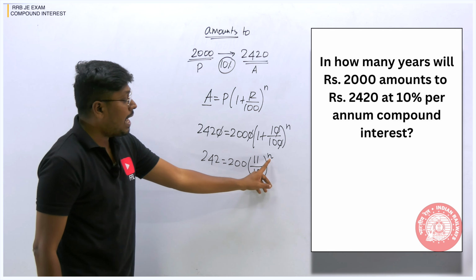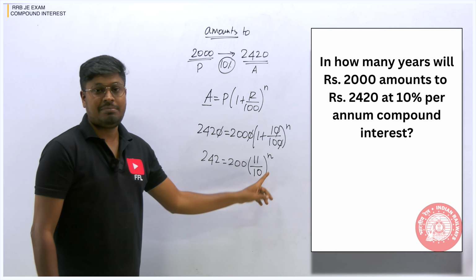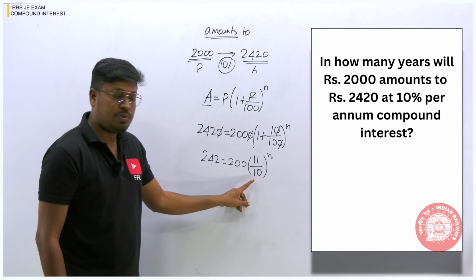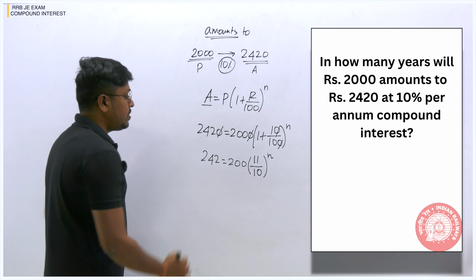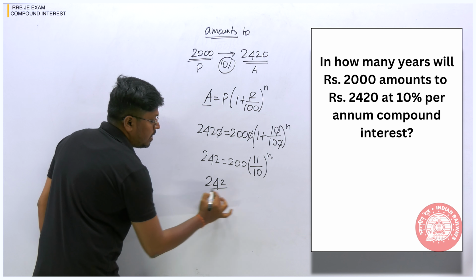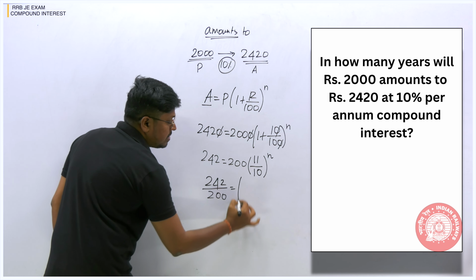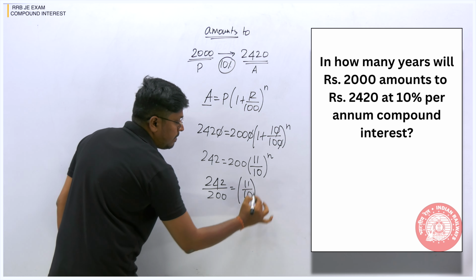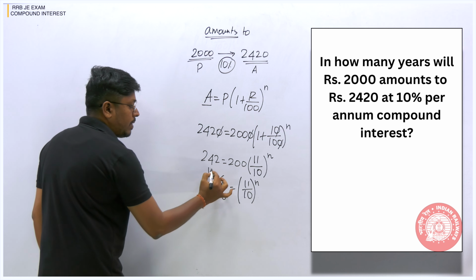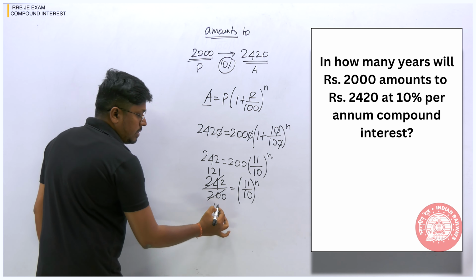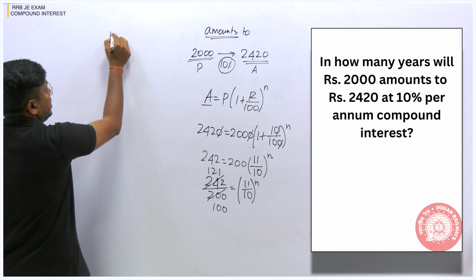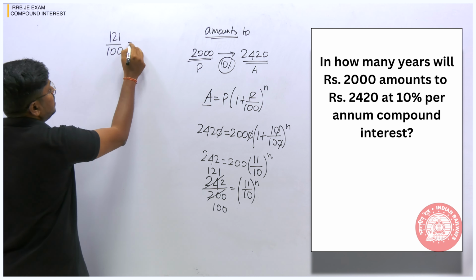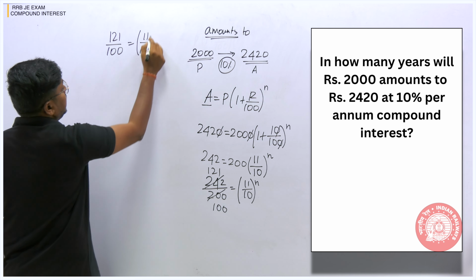Because here we have a power, 10 power something, so you can't just cancel these two numbers like that. We have to bring this number to the left hand side. So 242 divided by 200 equals 11 by 10 power n. Then we can cancel it to 121 divided by 100, which equals 11 divided by 10 power n.